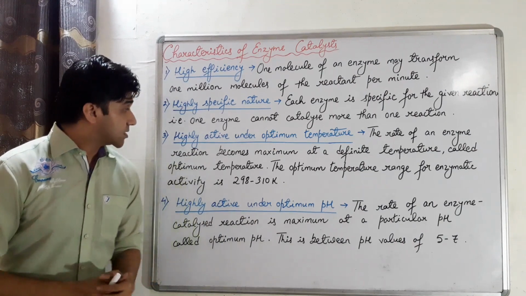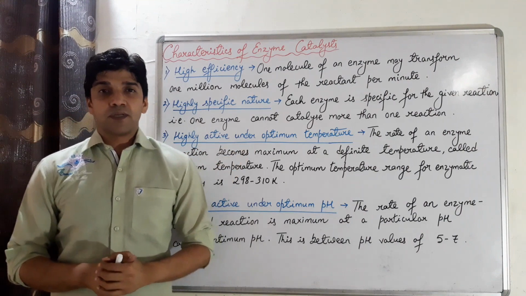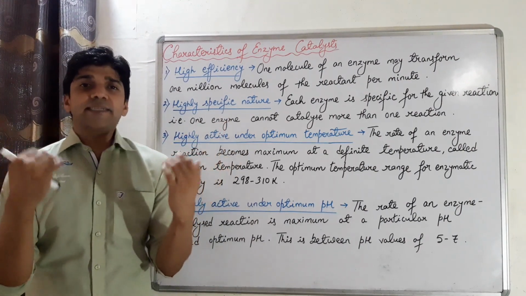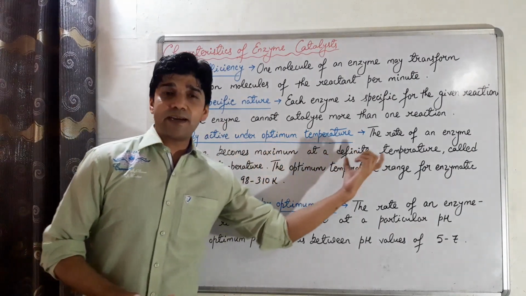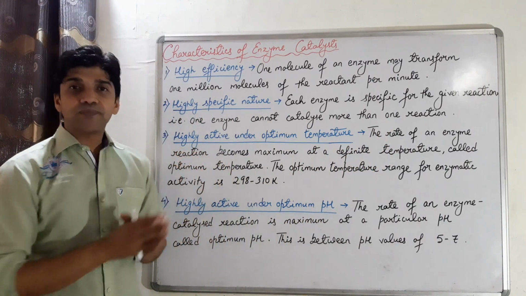Clear? Next, highly active under optimum temperature. The rate of enzyme catalyzed reactions increases and becomes maximum at a definite particular temperature known as optimum temperature.